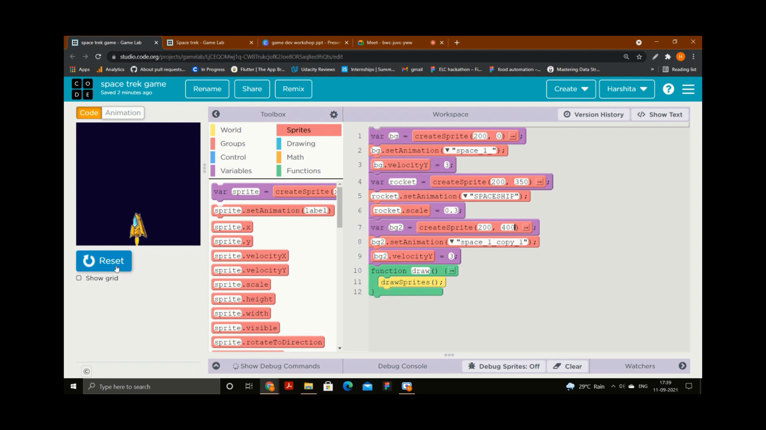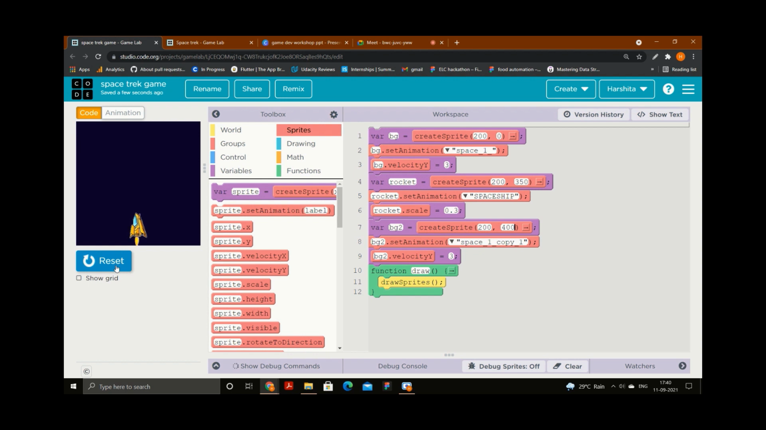Now let's see if it gives me some difference or not. Yes, it gives me a difference. See, this is my first background. Now this is my second background. But after the completion of the second background, the same thing is happening. There is a blank part and there is nothing on the screen.